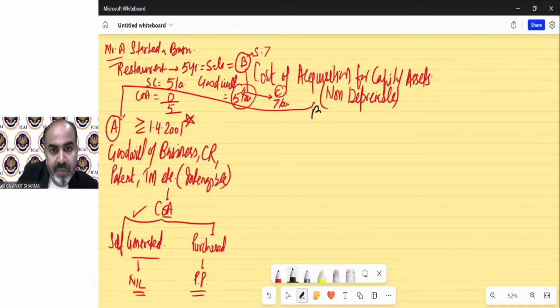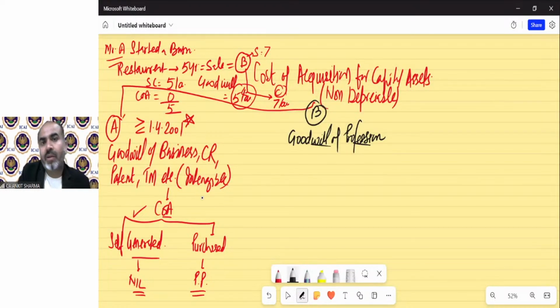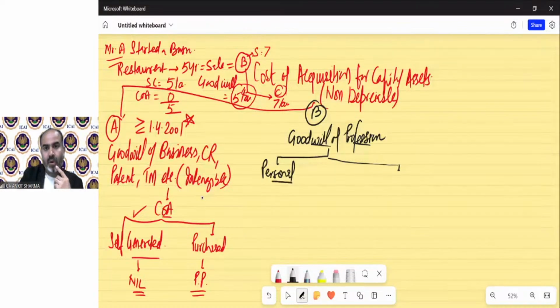Now the case B. Case B is for goodwill of profession, like a doctor, a chartered accountant, an advocate, etc. So goodwill of profession can be of two types: personal or commercial. Personal, like I am a chartered accountant and I have a degree of chartered accountant.